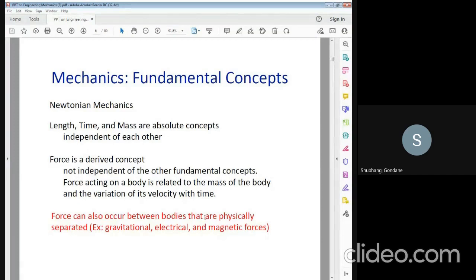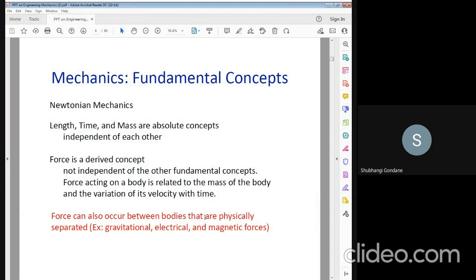In Newton's mechanics, length, time, and mass are absolute concepts, independent of each other. They are not dependent on each other. The force is not independent of these fundamental quantities. The force acting on the body is related to the mass of the body and the variation of its velocity with respect to time.